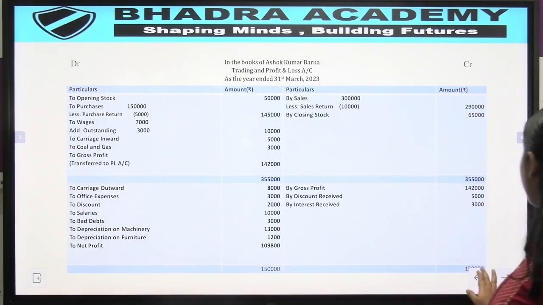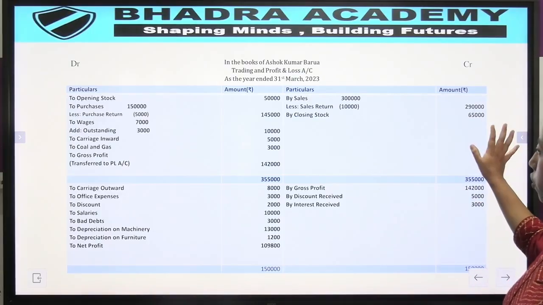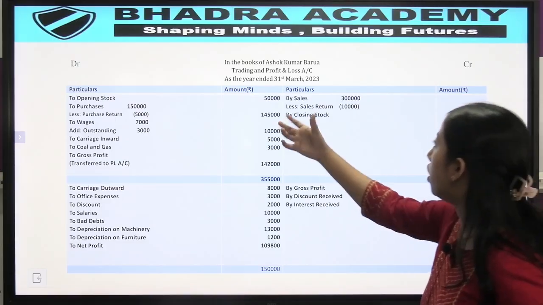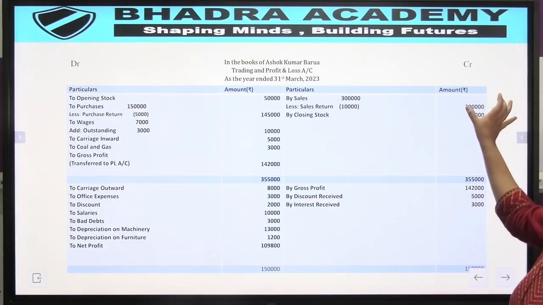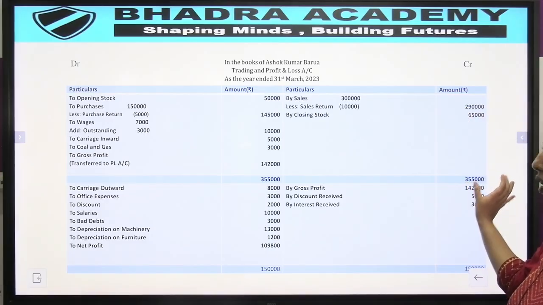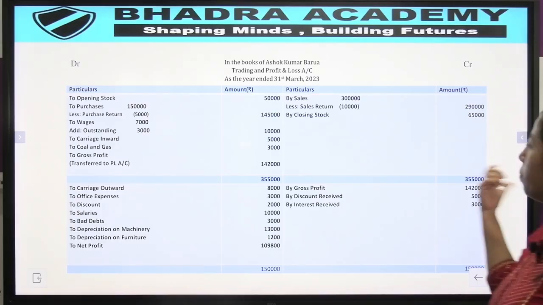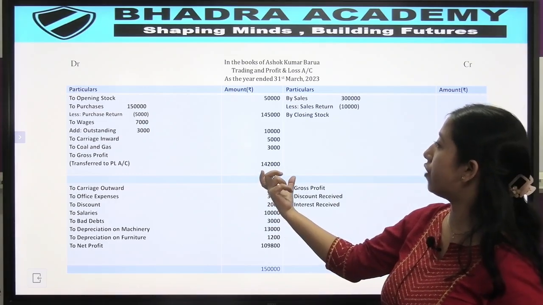Then we have closing stock in the adjustments. We put that here for now. As we remember, most of the time the credit side will always be higher in a trading account. So when we add this to the amount, we get 3,55,000. So we put the same amount here, 3,55,000.